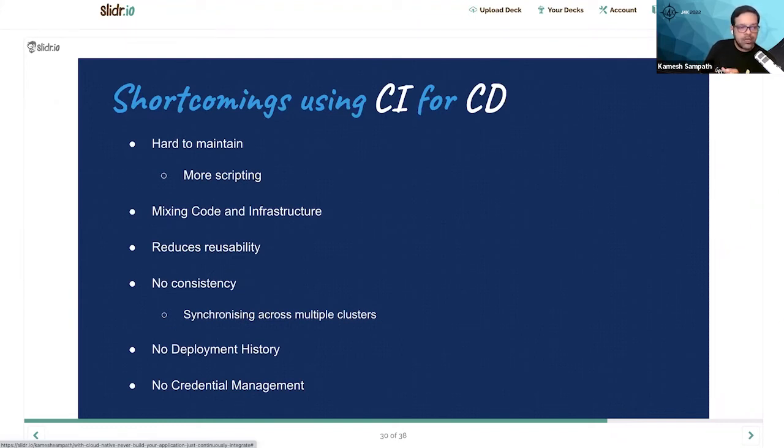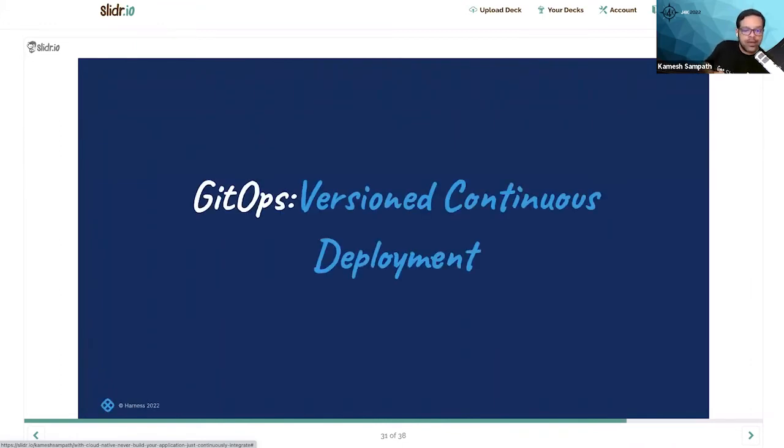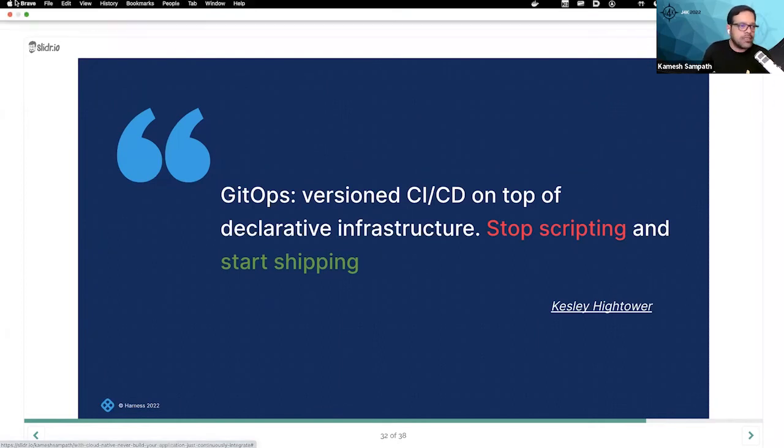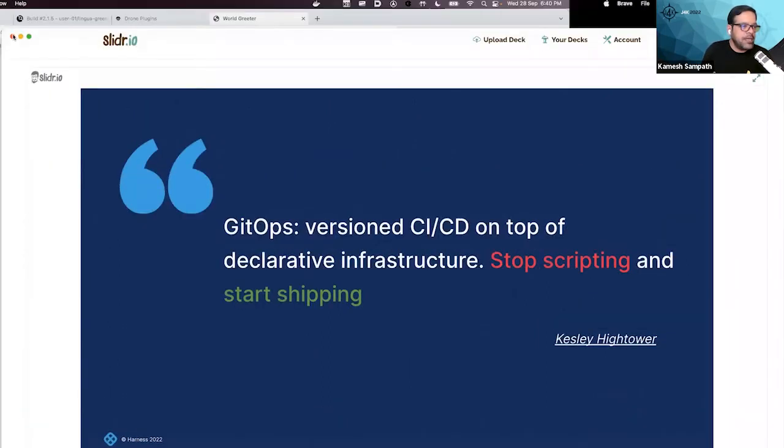So you can see the shortcomings mainly are that we have a lot of things to cover. We have to change scripts, we have to change a lot of things. So what we do right now is go to continuous deployment, which is nothing but GitOps. As I said earlier, I was using Argo CD for GitOps. What this means is that we stop scripting and start shipping, okay? So I'm going to stop this here and let's get into the demo as the last part and see what I mean.